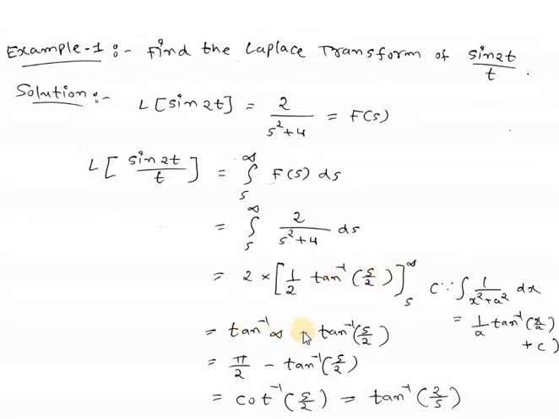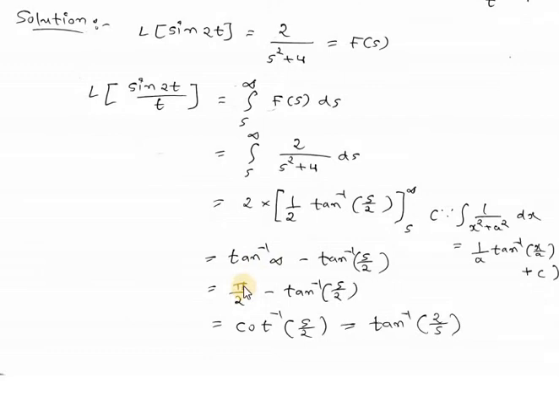So tan inverse infinity minus, for the lower limit, we will replace s by s, so it will be tan inverse s by 2. Tan inverse infinity is pi by 2, so pi by 2 minus tan inverse s by 2. Now pi by 2 minus tan inverse s by 2 is equal to cot inverse s by 2, which can be written as tan inverse 2 by s. So this is our final answer.